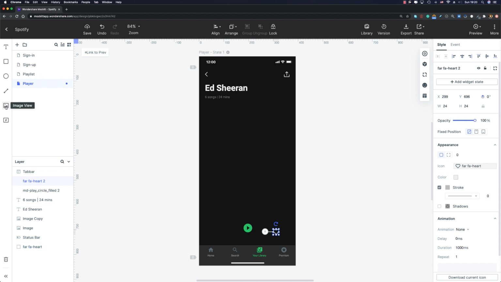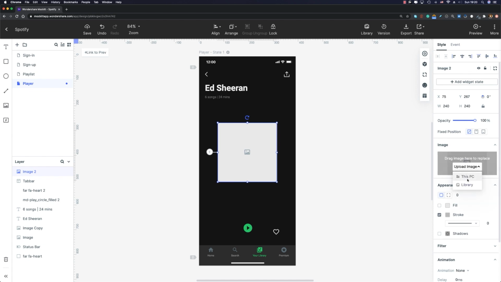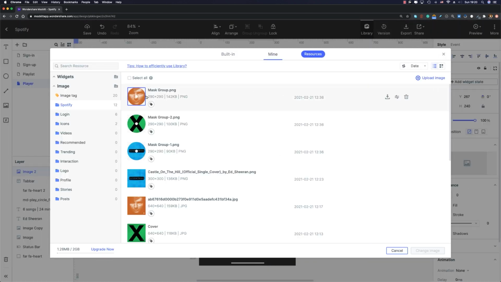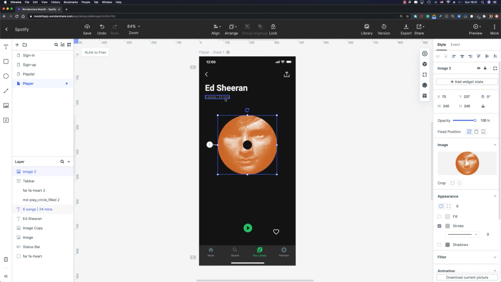So let me drag and drop an image view here. I'm going to modify the width and height to 240 by 240 pixels, just like that. And from my library, I'm going to choose this cover image that I already prepared. It looks like a disk. All right, its top margin is going to be 40 pixels, just like that.